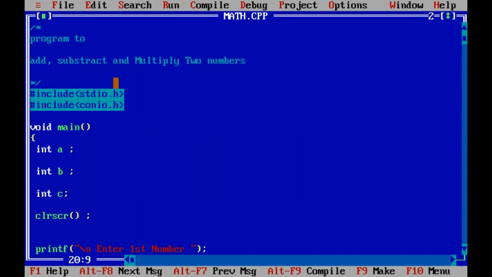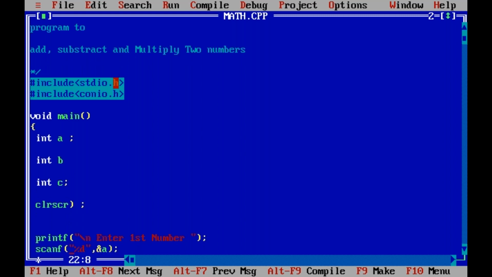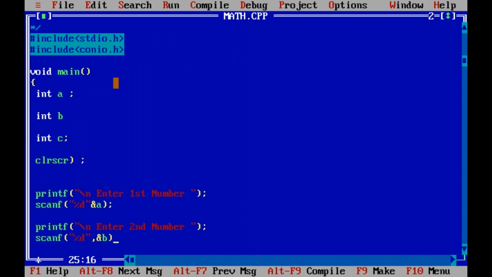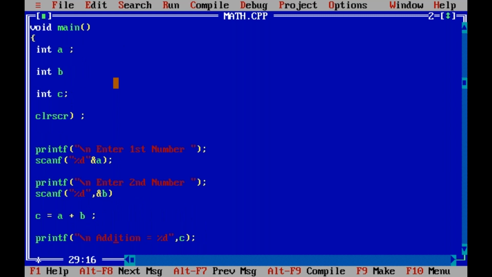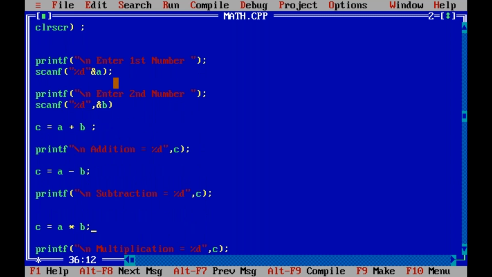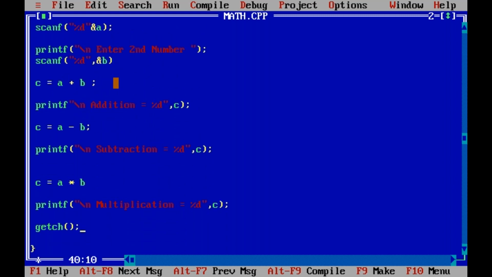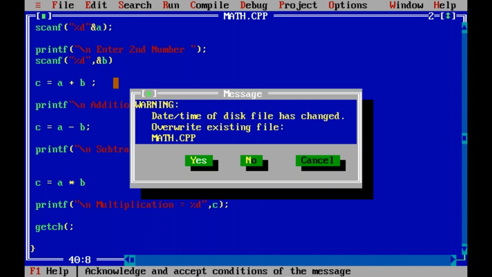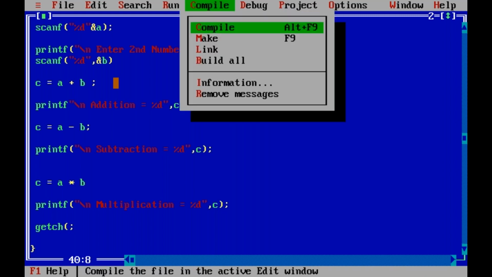Now let us see with some errors what happens. Suppose there are some mistakes. Here a semicolon is missing. Here some bracket is missing. Here a comma is missing. Again a semicolon missing, and here this bracket missing. Let us see what happens. Now save it, overwriting. Yes, compile.